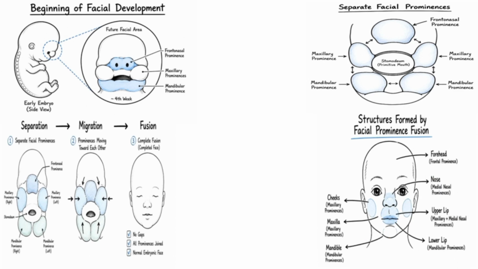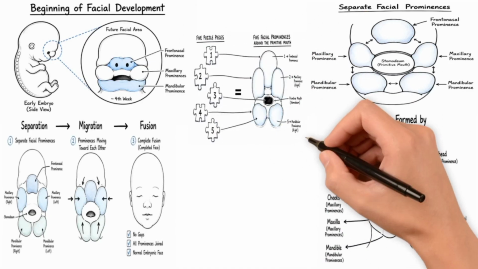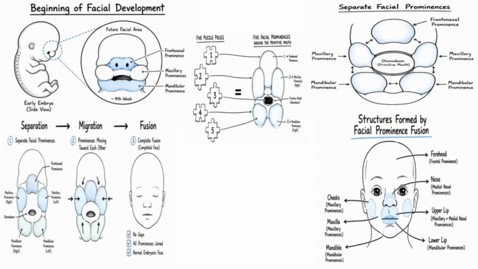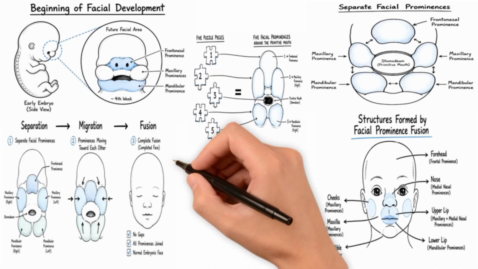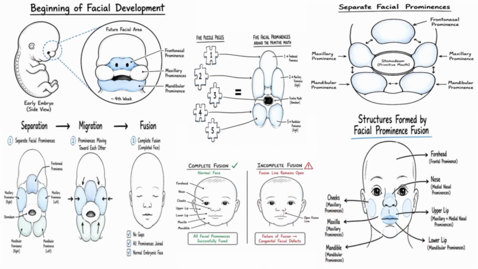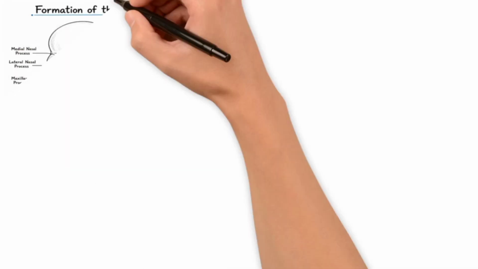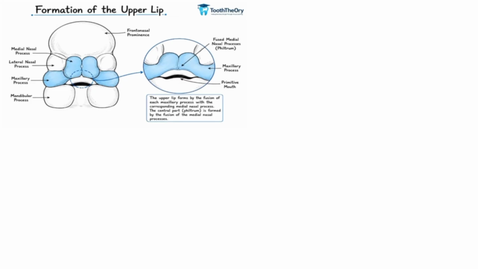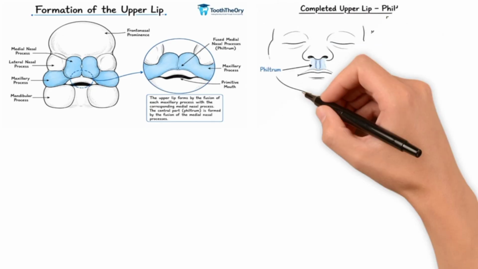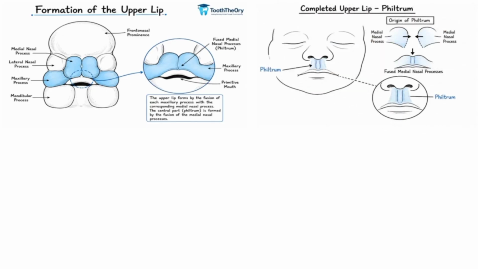Think of these prominences as 5 puzzle pieces. Only when each piece joins correctly does a normal face develop. If any one of these fusion events fails, congenital facial defects can occur. Let's take a closer look at how the upper lip forms. The upper lip develops through the fusion of the maxillary processes with the medial nasal processes. The central portion of the upper lip, called the philtrum, develops specifically from the fused medial nasal processes. This is one of the most frequently asked facts in embryology.